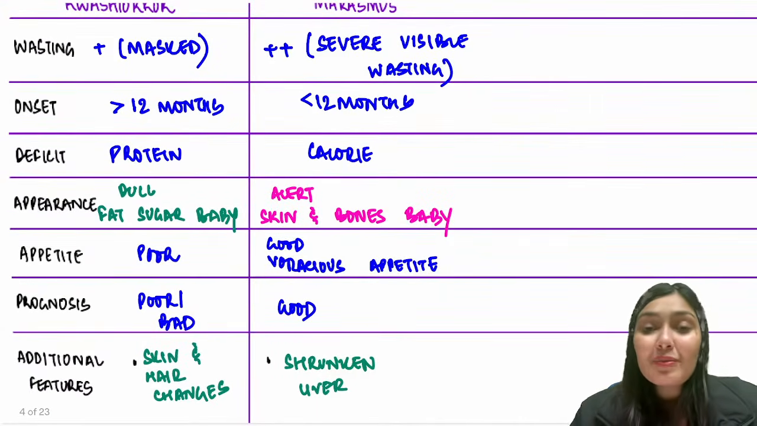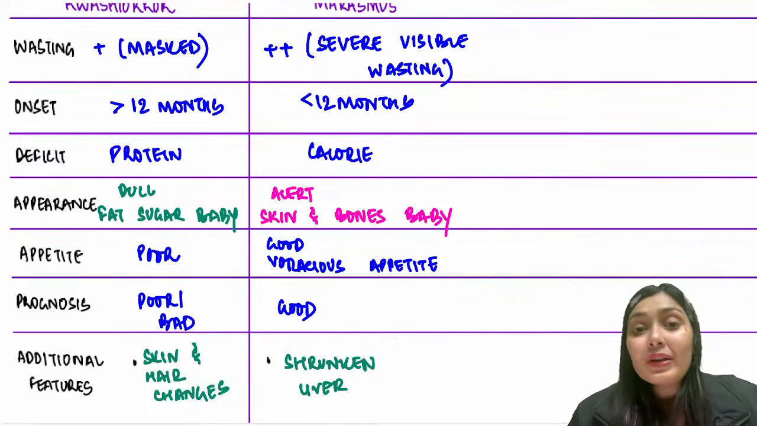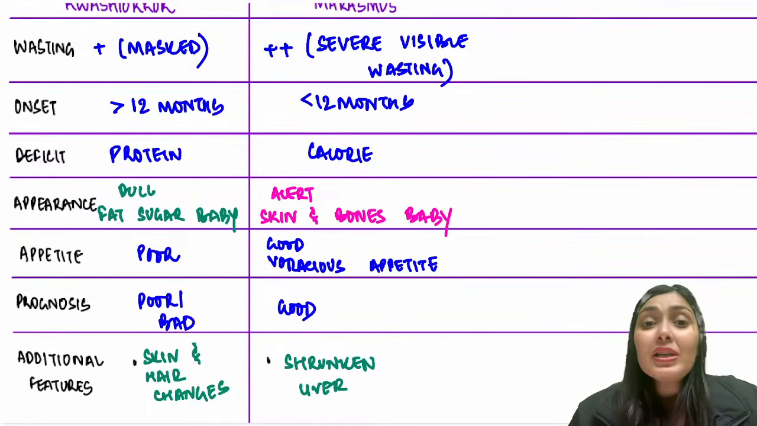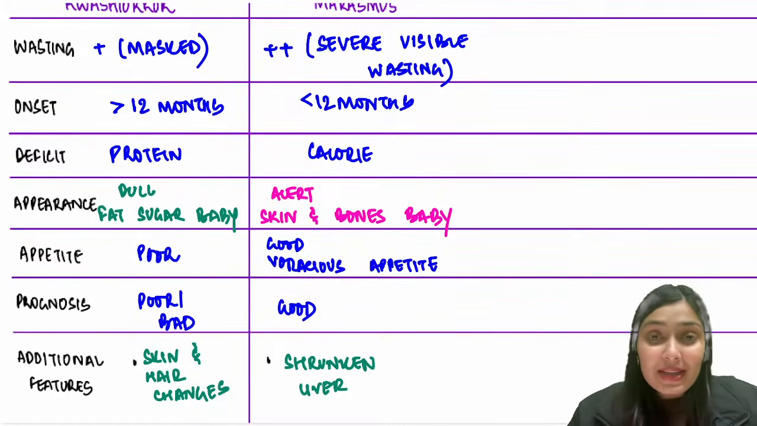If you make this table in the exam, I can assure you, the examiner will give you full marks in that question because each and every point is covered thoroughly over here. Additionally, if it is a long question, you can explain in detail about Kwashiorkor, why edema is there, what are the skin and hair changes, and that's it.